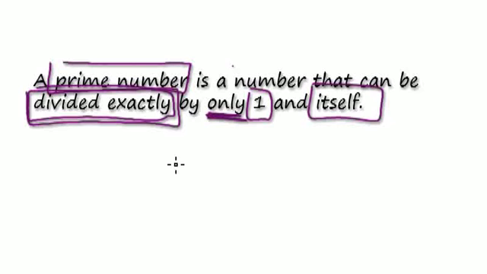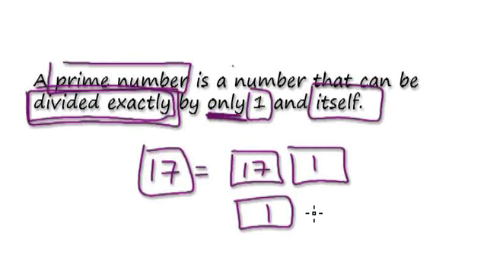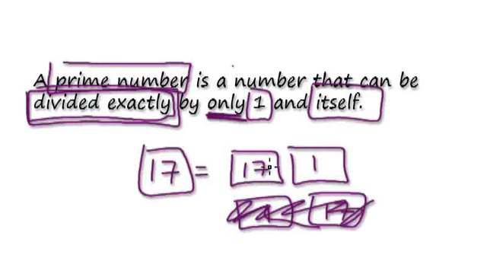If you look at, let's say, 17, the only way you can break up 17 is 17 and 1, or 1 and 17, but we're not going to look at that. Just look at this here. A prime number, this is what you want to know.